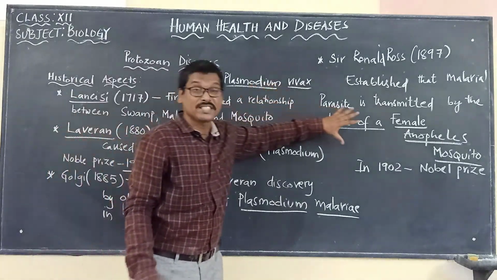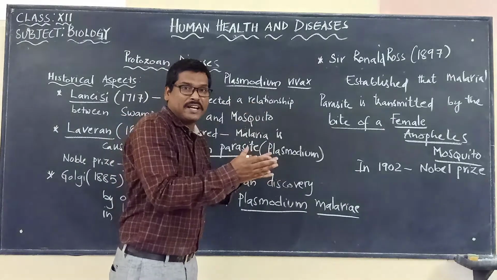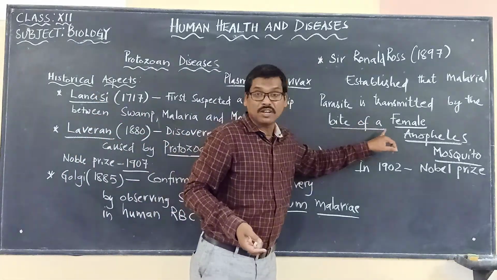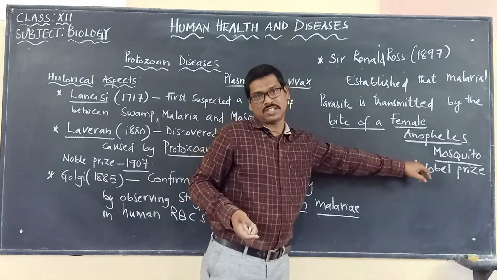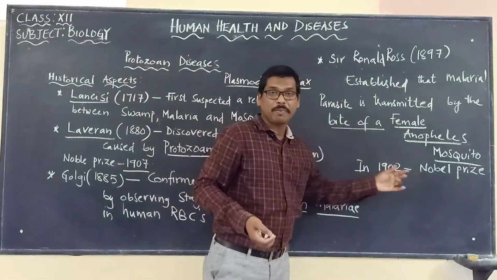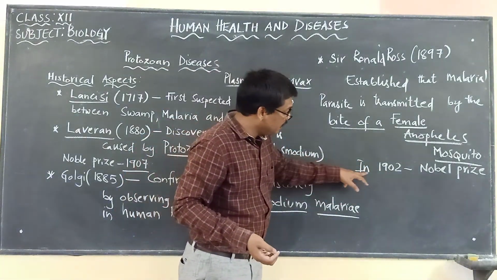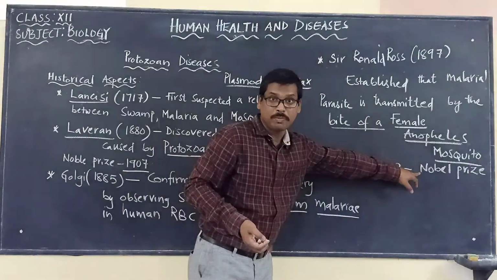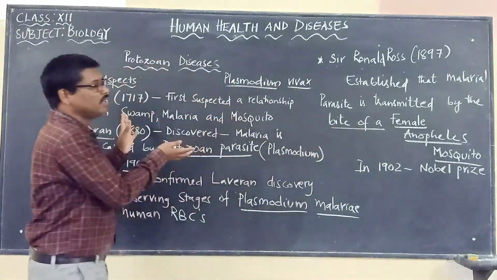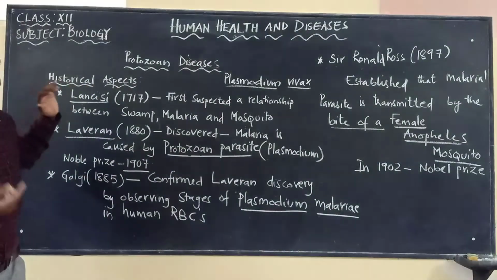It is he who discovered that this disease called malaria is spread from one person to another through what? The bite of a female Anopheles mosquito. For which he was awarded the Nobel Prize in the year 1902. So these are some historical aspects of the malarial parasite, the Plasmodium.